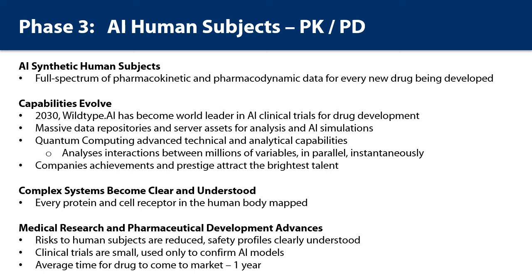and has cataloged every protein and cell receptor in the human body. And we have mapped the cascading interactions with each after exposure to every drug and toxin known to man. Our quantum computers are able to synthesize the full spectrum of pharmacokinetic and pharmacodynamic data for every new drug being developed. The idea of first-in-human trials being dangerous is a thing of the past. Drug developers can enter clinical trials knowing their drugs are safe and having a relative understanding of the expected efficacy of each compound. Clinical trials in humans are small and are simply used to confirm the knowledge generated by AI. The average time to market for a drug is a single year.